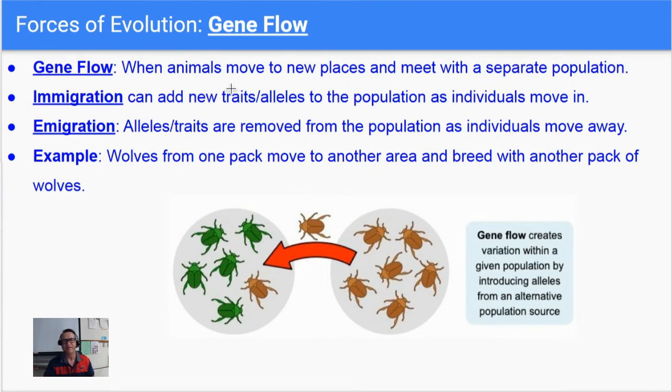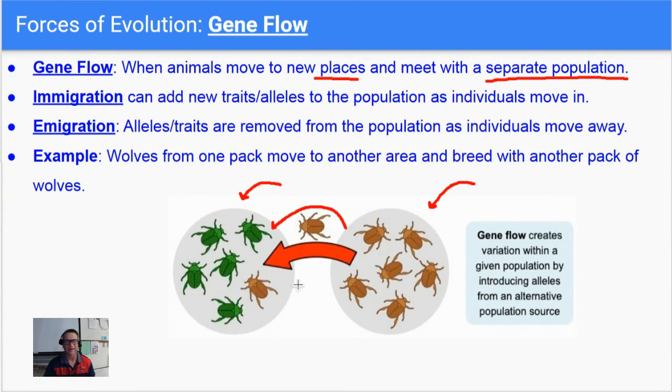The next one is gene flow. This is the easiest to understand. Gene flow is when animals move to new areas. They move into a different population. So right here, you got two populations. You got a population of brown beetles, you got a population of green beetles. Well, one of these beetles decided to migrate, to immigrate. He immigrated into this population. So now in this new population, there's green beetles, but now there's also brown beetles.